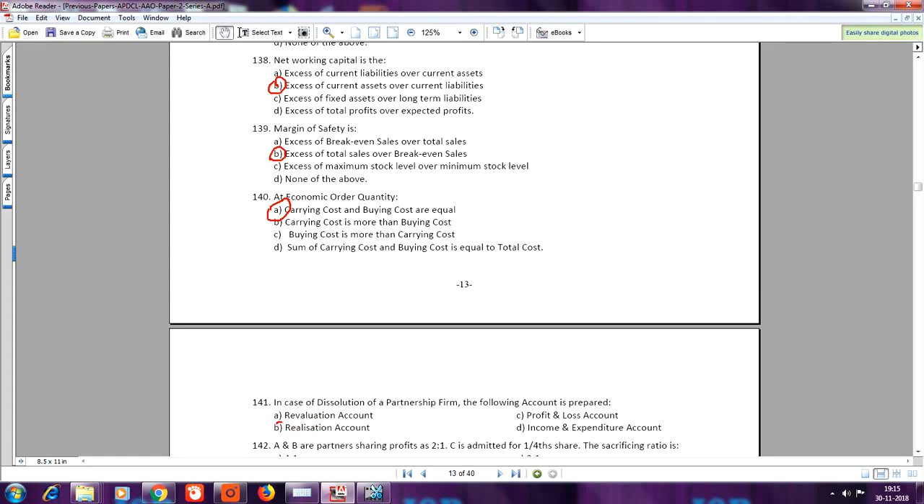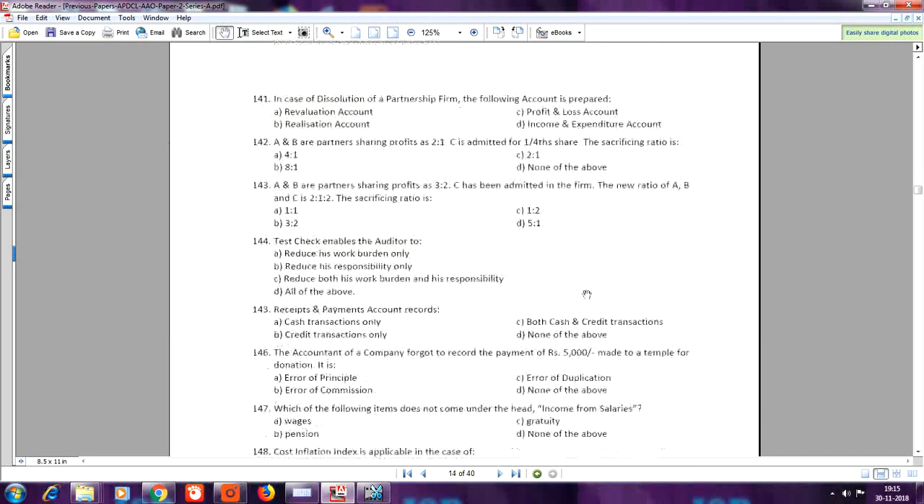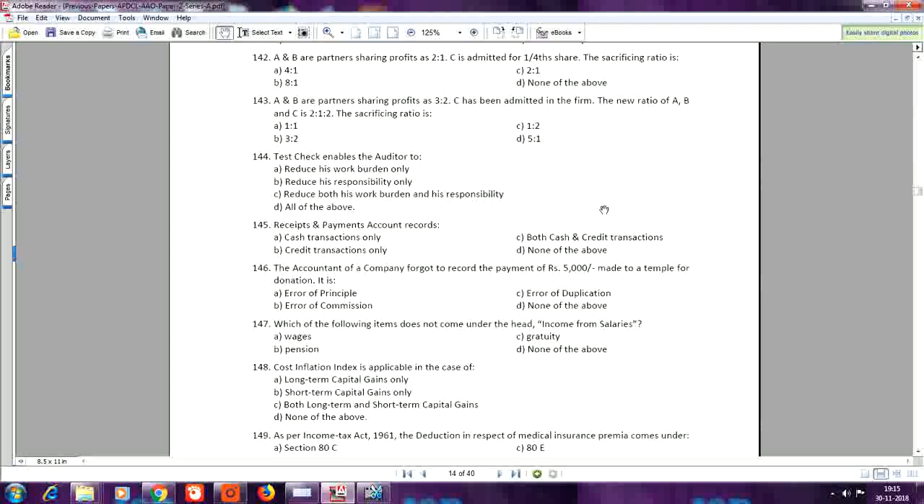Question number 142. A and B are partners sharing profits as 2:1. C is admitted for 1/4 share. The sacrificing ratio is, your answer is C, 2:1. Question number 143. A and B are partners sharing profits as 3:2. C has been admitted in the firm. The new ratio of A, B and C is 2:1:2. The sacrificing ratio is, your answer is A, 1:1.